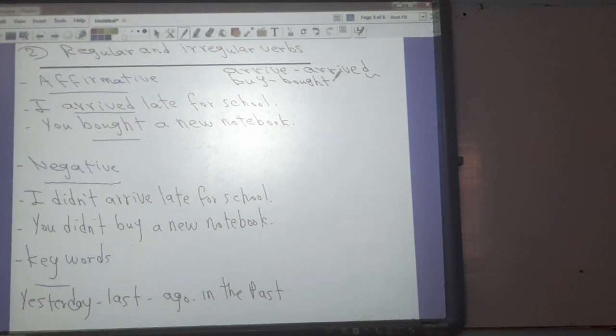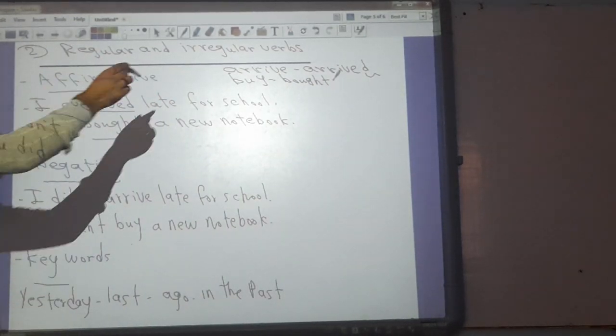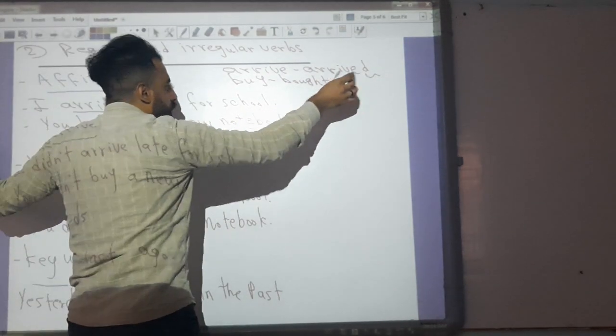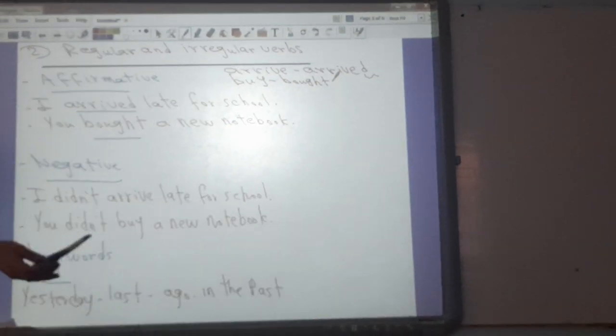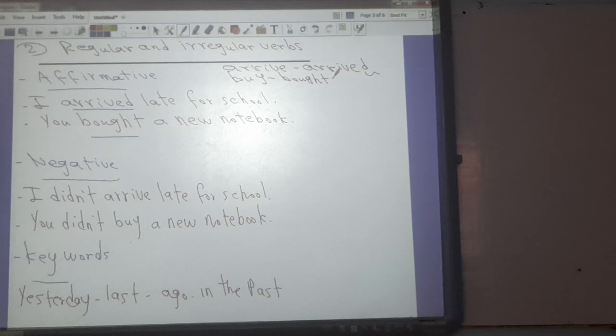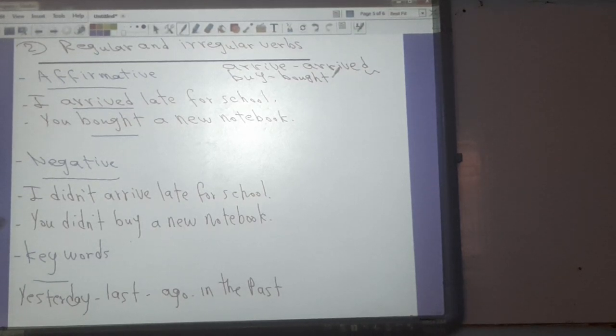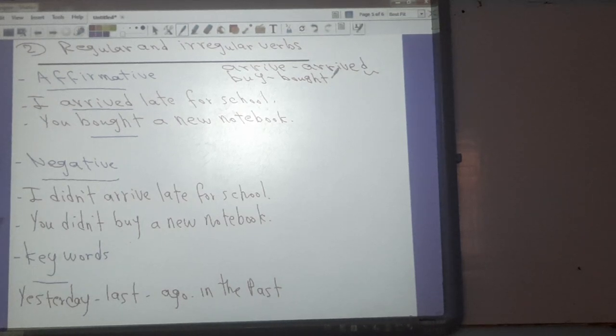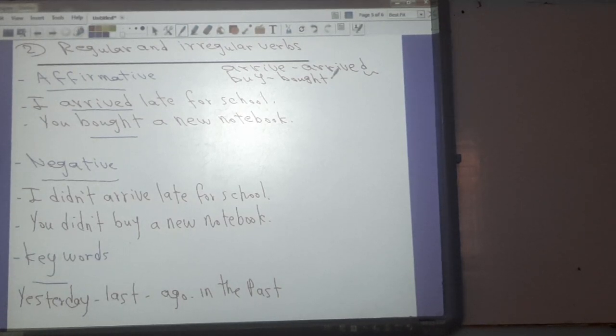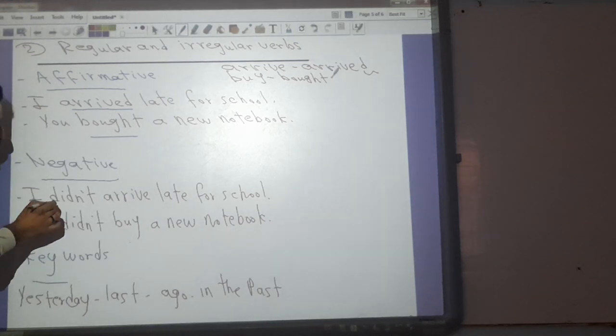So arrive is regular. Why? Because we add D. Buy is irregular because we didn't add D, ED or IED. So for regular verbs, we add D, ED or IED, but in irregular verbs, we can't keep the verbs as they are. Okay?